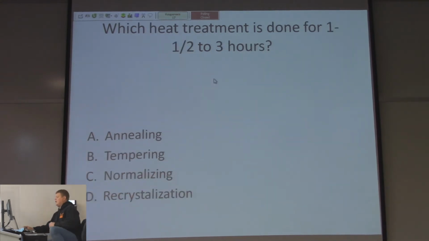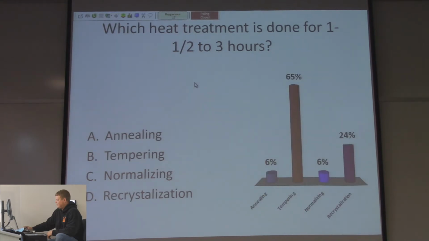Which heat treatment is done for 1.5 to 3 hours? Annealing, tempering, normalizing, recrystallization. 65% of you are correct. Tempering. I had the same answer twice. People tell me that's an illegal move, but I did it anyways.